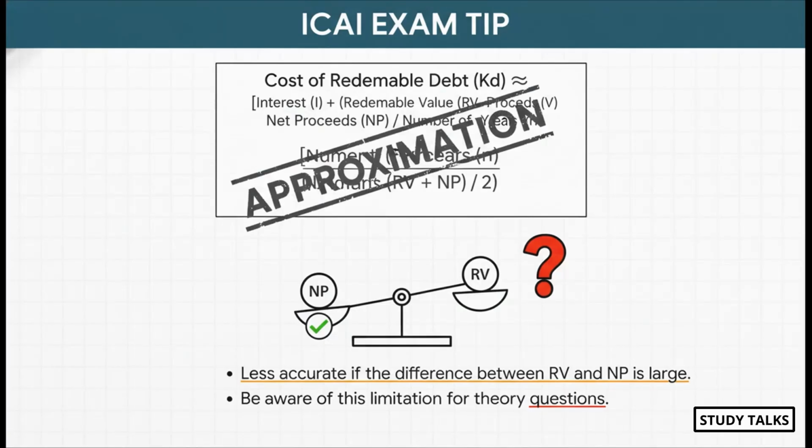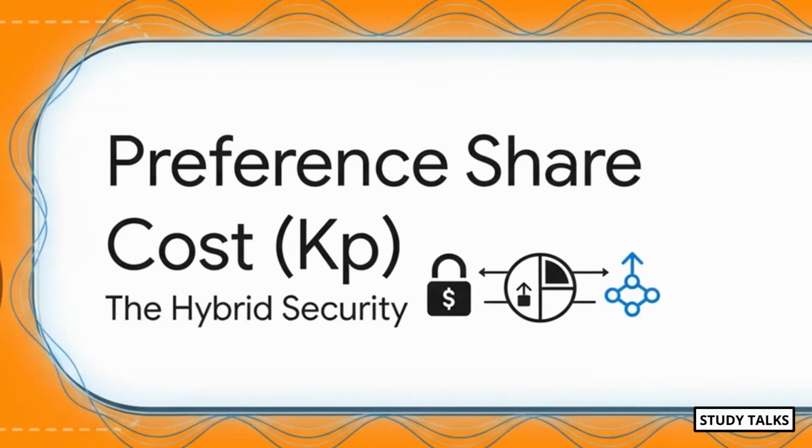Now, here's a little secret, an important exam tip straight from the ICAI material. That formula we just used, it's technically an approximation. It's not 100% perfect, and ICAI could totally ask you about this in a theory question. So what's its weakness? Well, it gets less accurate if there's a massive gap between the net proceeds and the redemption value. Just a little nugget of information to keep in your back pocket. All right, we've nailed debt.